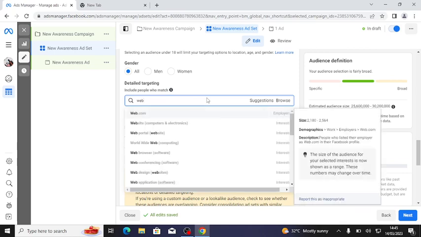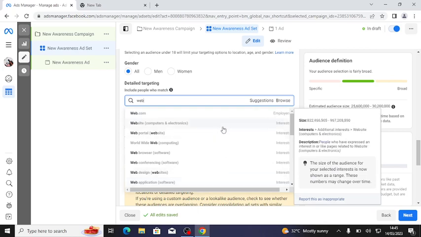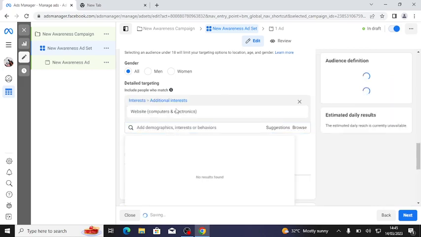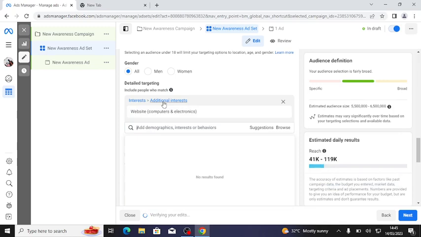Okay, so you see websites here, and you see interest on it here. Now if you select this, you see it is added, it is interest. As you can see, it is interest. So Facebook will show your ad to people interested in website, in bracket computer and electronic.